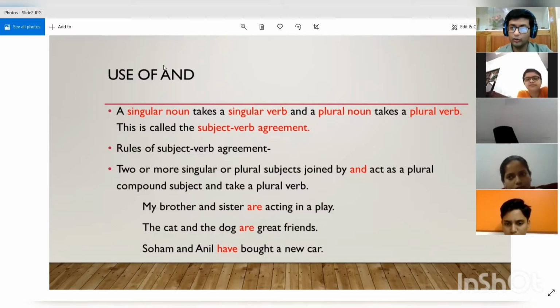All right. So you understand what is a singular verb, what is a plural verb? Singular verb means is, was, has. When we use all these words, they are singular verbs. And when we use were, have, are, all these verbs are plural verbs. All right.